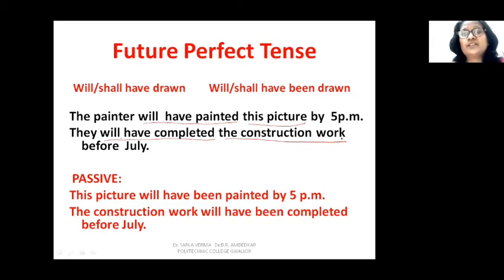What is important is the activity of painting and the picture which is being painted. So the picture will have been painted by 5 p.m. and it is understood that the painter is painting the picture and he will finish his work by 5 p.m.